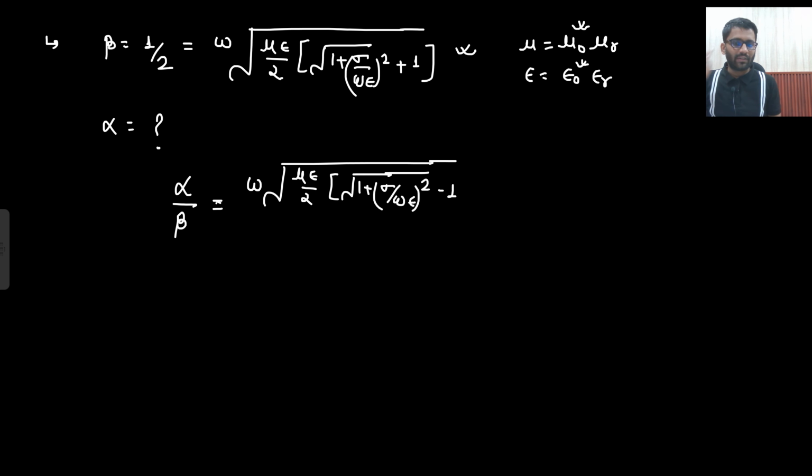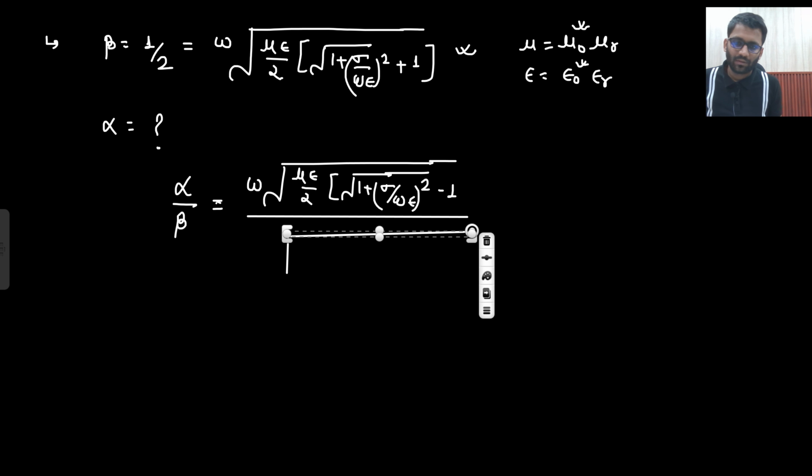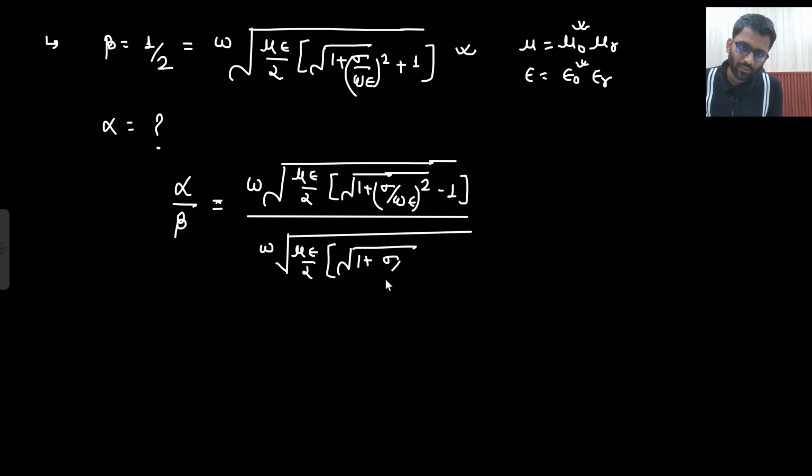Okay, so this is the value of alpha, and what will be the expression of beta? Under root 1 plus sigma upon omega epsilon square plus 1.